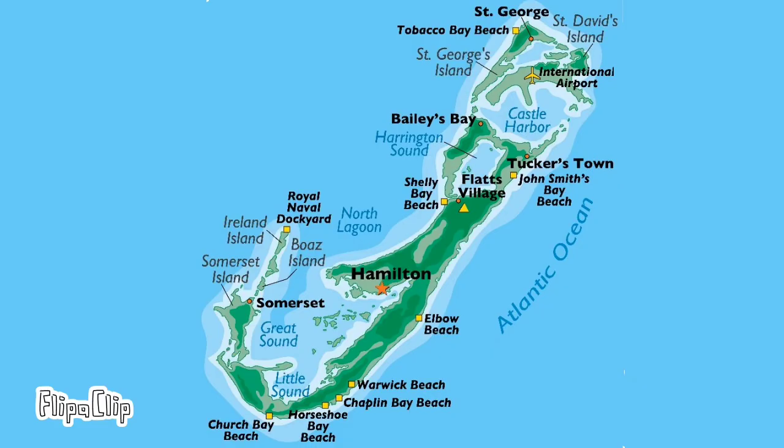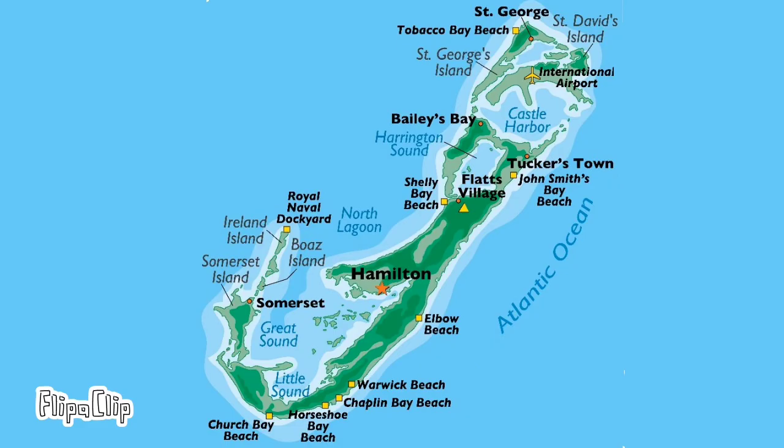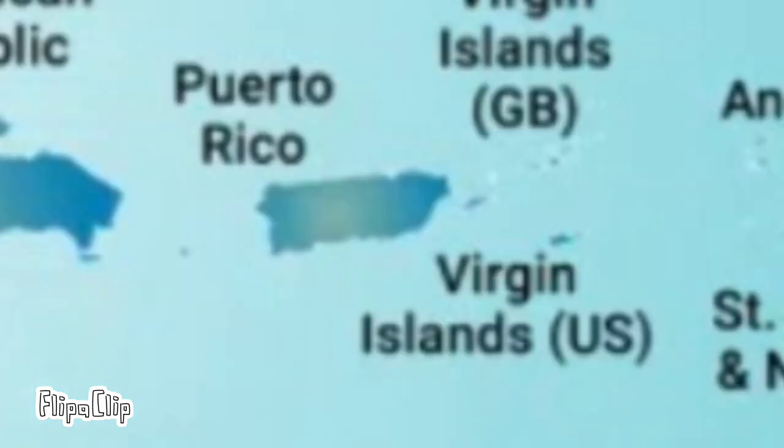Bermuda is pretty much an outcast since it's far away from the rest of the Caribbean and isn't really considered one of them. But we're still going to talk about it for this video. The capital is Hamilton and the Bermuda Triangle is named after it. The Bermuda Triangle is a phenomenon where most ships disappear without a trace, although it's as dangerous as every other part of the ocean.